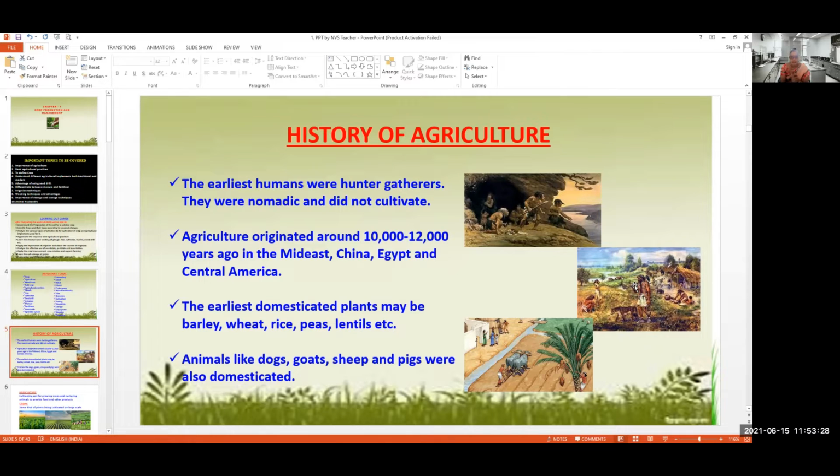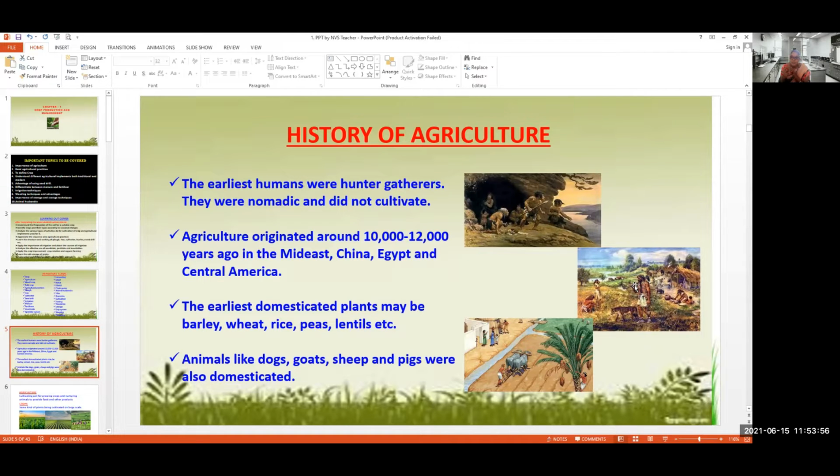Agriculture originated around 10,000 to 12,000 years ago. The earliest domesticated plants may be barley, wheat, rice, peas, and lentils. Animals like dogs, goats, sheep, and pigs were also domesticated for our convenience, because in ancient times there were no vehicles or anything else.